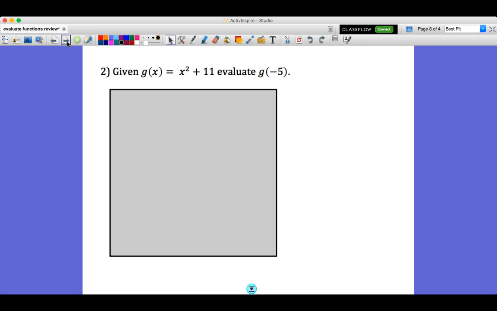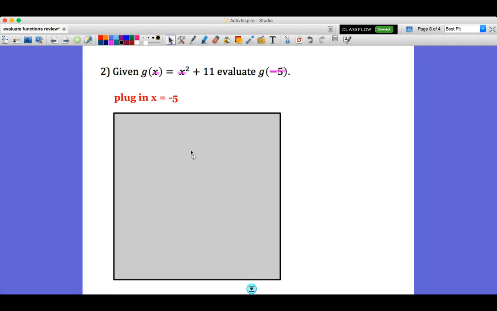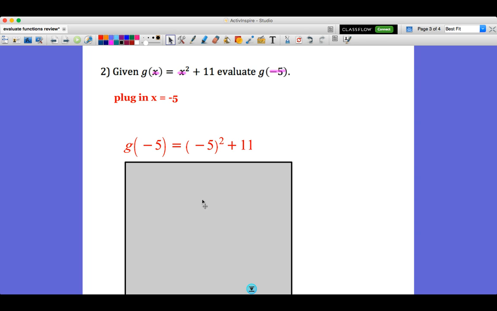Number 2 is a little bit harder because it has that squared in it. So we have given g of x equals x squared plus 11. We want to evaluate g of negative 5. So this time negative 5 is in the place of x. So we're going to plug it in where we see x in our function. So we're going to plug in x equals negative 5. So here that's going to look like g of negative 5 is equal to negative 5 squared plus 11.